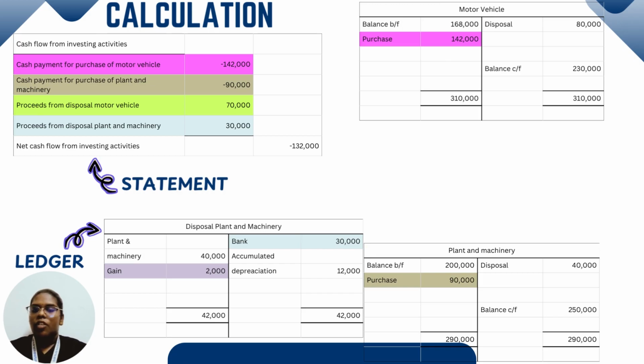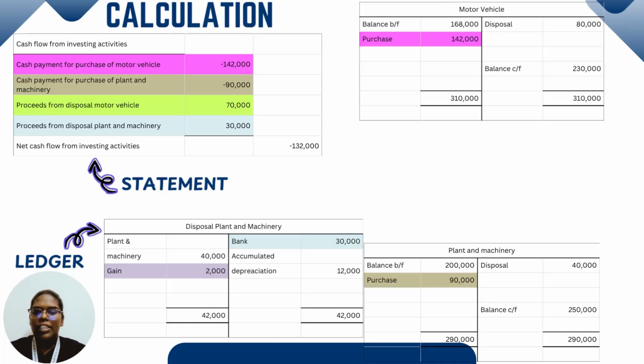Third is proceeds from disposal of motor vehicle. We want to open the disposal of motor vehicle ledger. On the debit side we get motor vehicle. On the credit side we get bank and accumulated depreciation. On the debit side we get gain. It is 15,000.